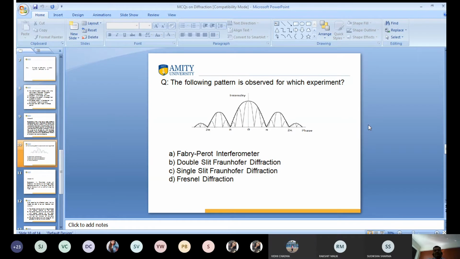Anyone of you? Sir, D, C. Sir, C. Anyone more? Mr. Satvik, are you here? Yes, sir, I am here. Yes, good. What is your answer? C, sir. D. Okay, very good. Anyone more?